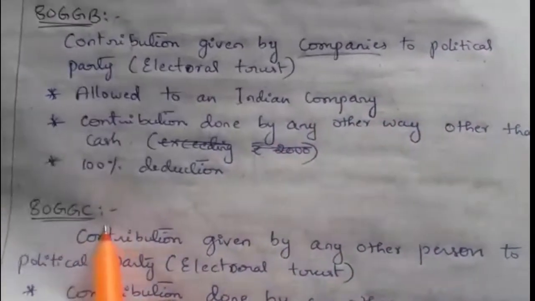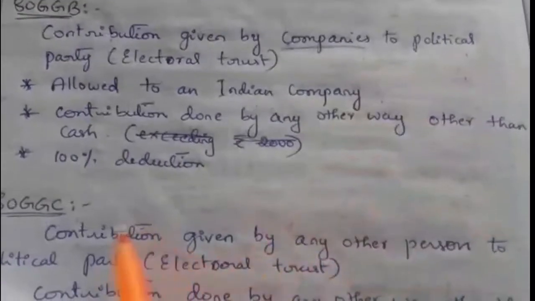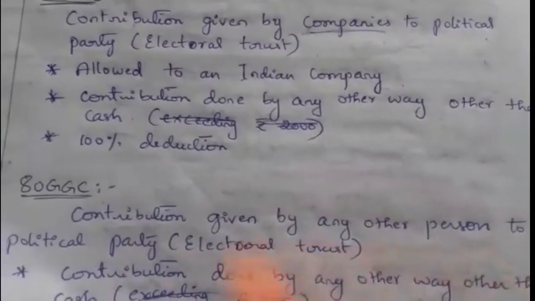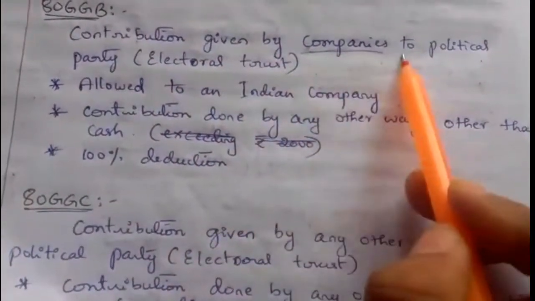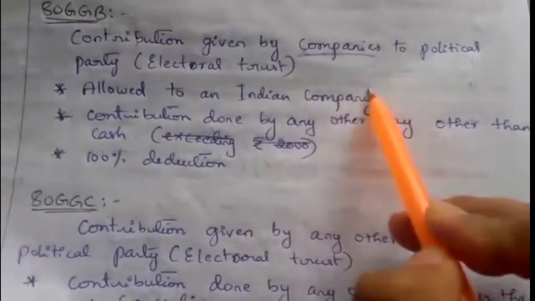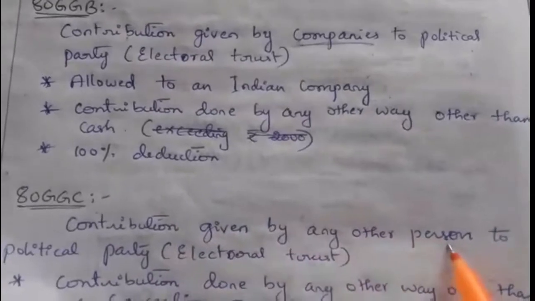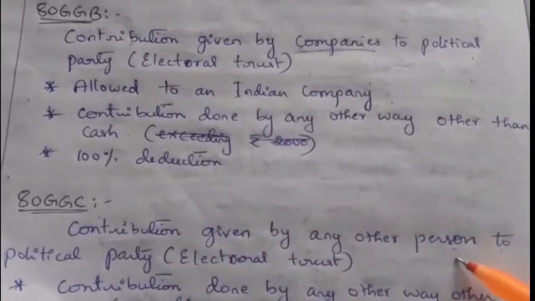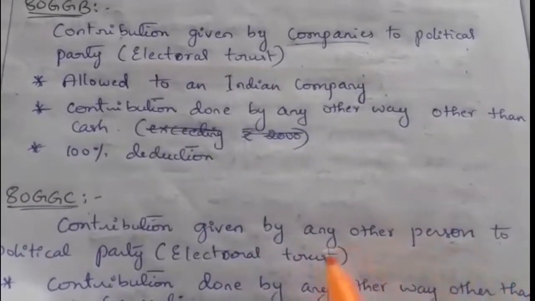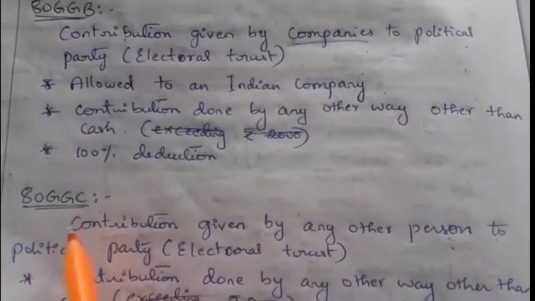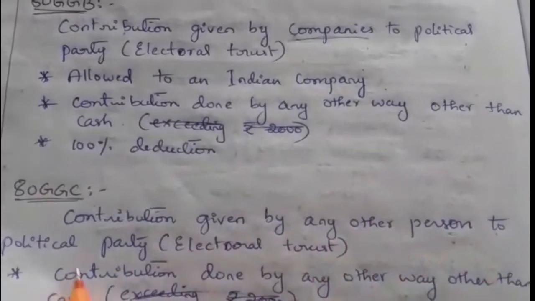Next, 80GGC relates to the same deduction, but for other persons. 80GGB is for companies, contributions given by companies to a political party or electoral trust. If a contribution is given by a company, they claim the deduction under section 80GGB. If a contribution is given by any other person, such as an individual or cooperative, since there are many kinds of persons in the income tax, all other persons can claim deduction under section 80GGC for contributions given by them to a political party.